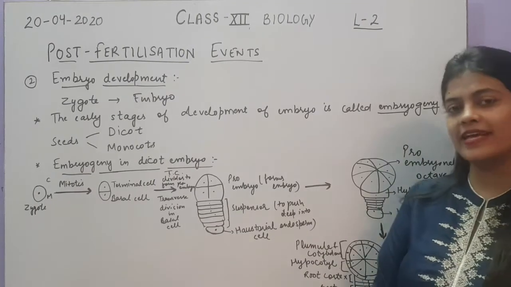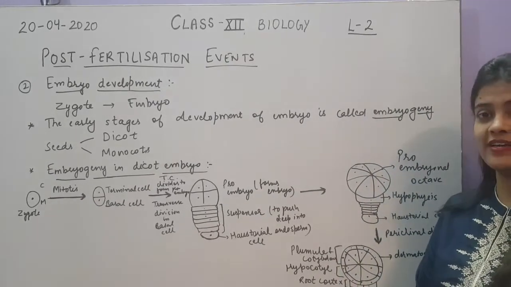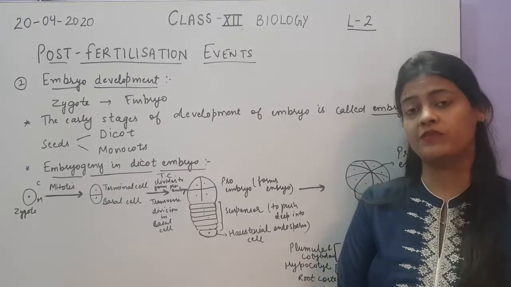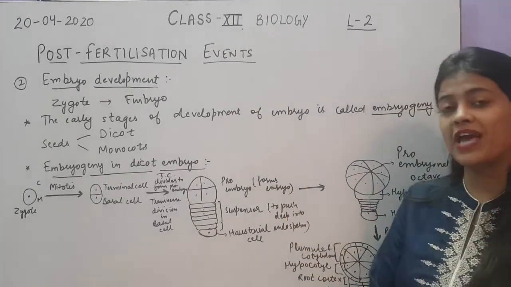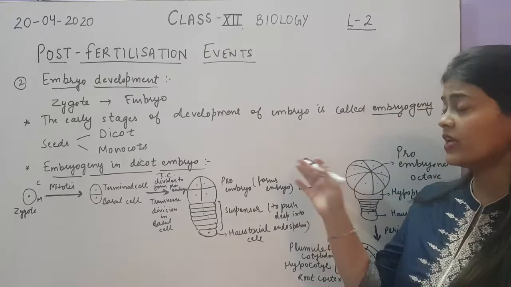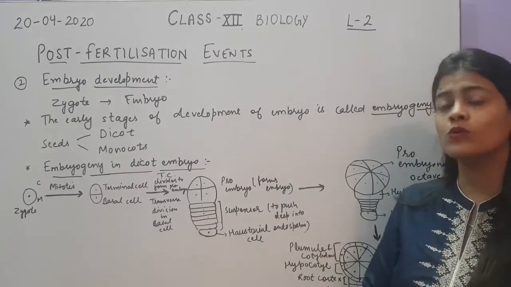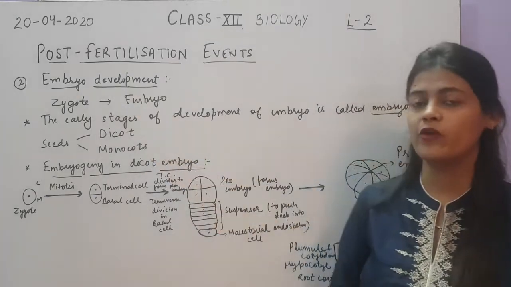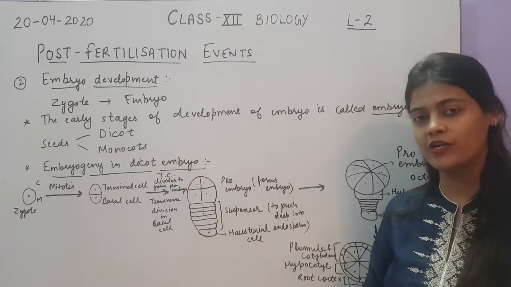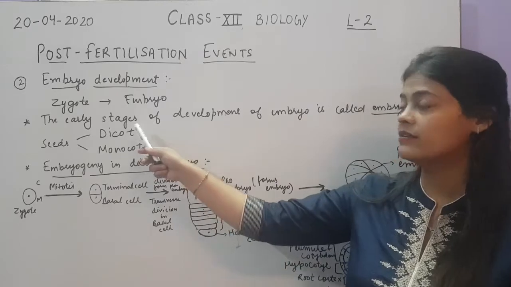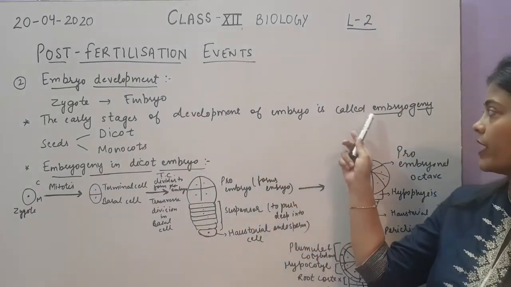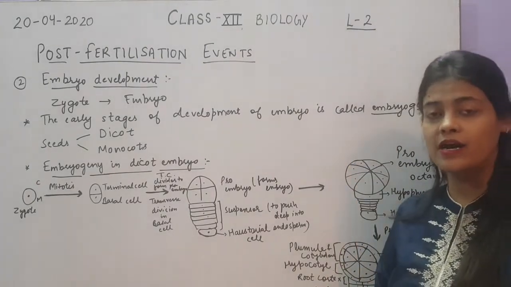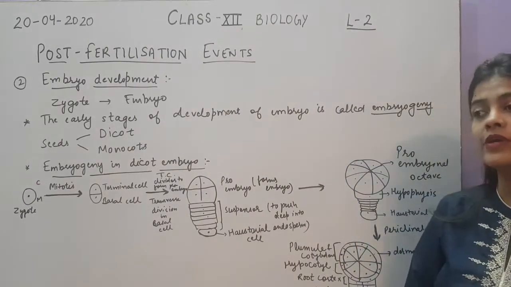Okay, so let's see the next step of post fertilization events, that is embryo development. So in the previous step we have discussed the endosperm development. Next is how the development of embryo takes place. So you know that embryo is developed from zygote by mitotic divisions, and the early stages of development of embryo is called embryogeny. Embryogenesis is the early stages of development of embryo.